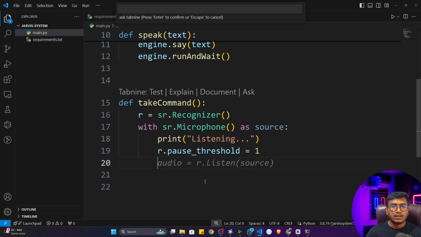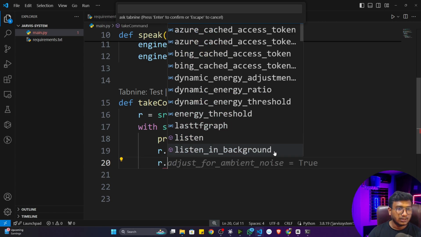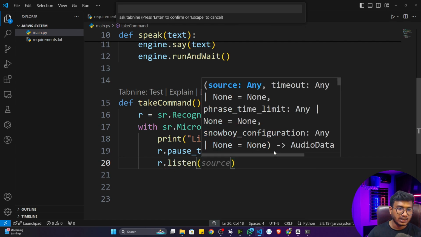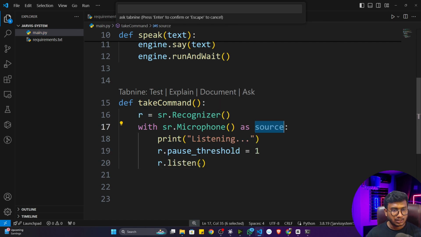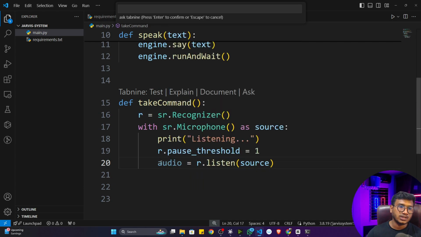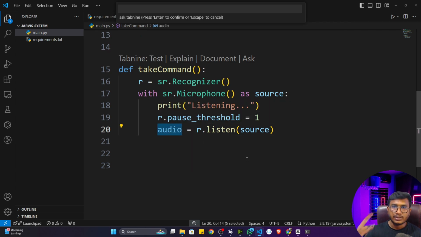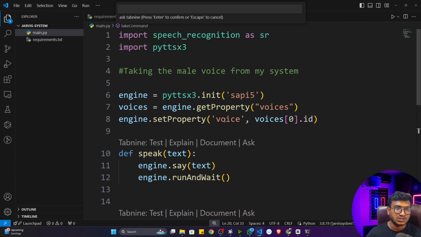Then whatever speech I'm giving to my microphone is being stored in the source. This source I'm going to pass inside my listen function, so here I'm going to run r.listen. There is a function inside that you give this particular source to, and it will give you one audio object. Now I have to convert this audio to text, that means I have to recognize this voice. For this, I can use a Google voice recognition API. It is already available inside the speech recognition library.